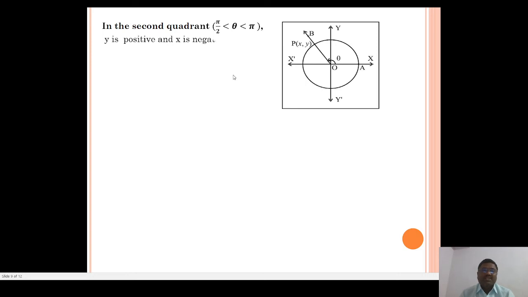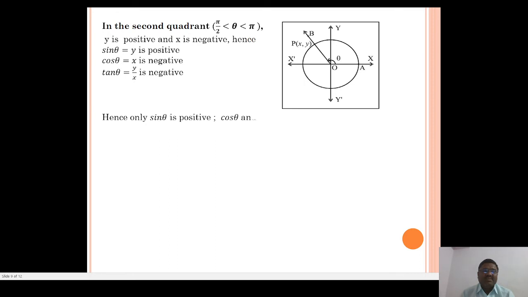Hence sin theta equals y is positive, cos theta equals x is negative, and tan theta equals y upon x is negative because a positive term divided by a negative term gives negative. Hence only sin theta is positive; cos theta and tan theta are negative in the second quadrant.